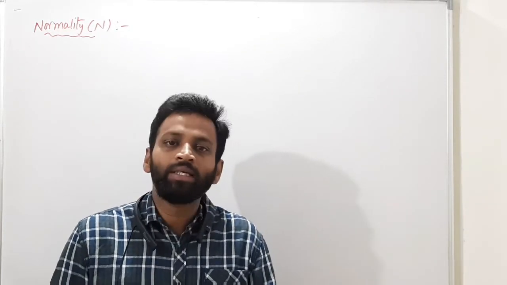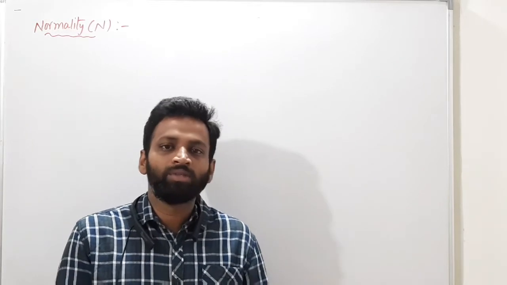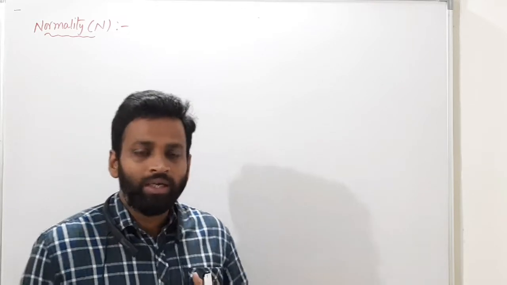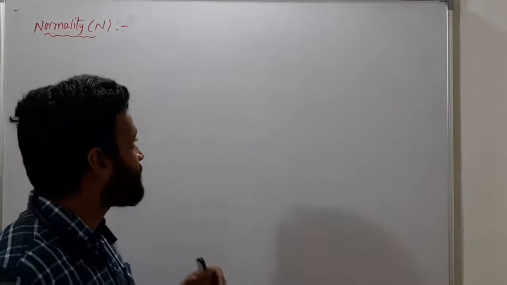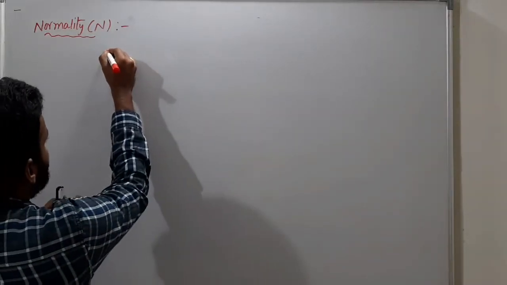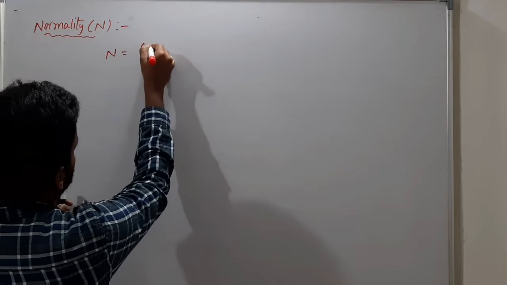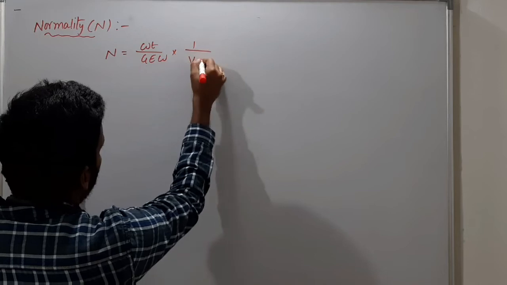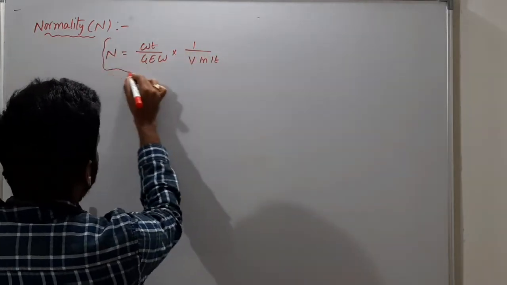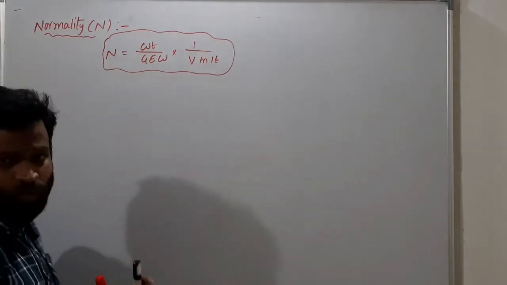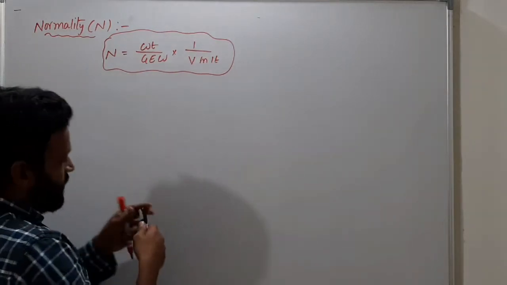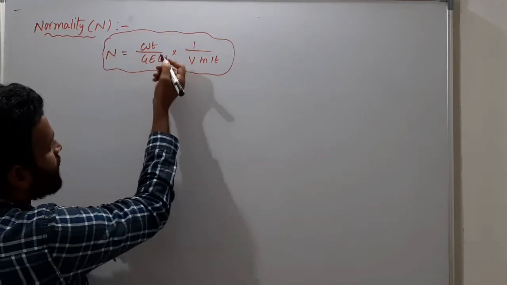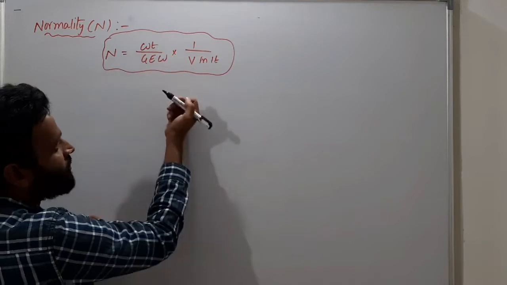Actually, normality involves somewhat more concepts, because gram equivalence is involved. So here, continuing with normality, we will discuss it now. What exactly is normality? Normality is equal to weight by gram equivalent weight into 1 by volume in liters. So this we will take as normality, which is very clear. In normality you have so many things. A gram equivalent weight means what, and weight of what? Weight of solute we will take.